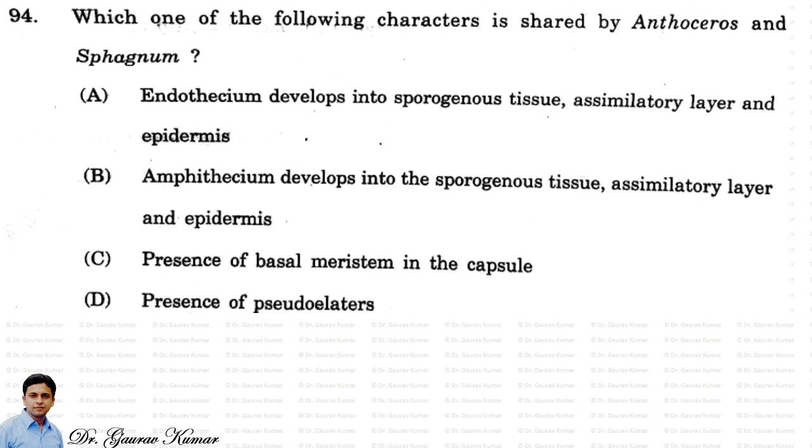Which one of the following characters is shared by Anthoceros and Sphagnum? So the answer is B. This is a common fact kind of statement that both Anthoceros and Sphagnum have an amphithecium that develops into the sporogenous tissue, assimilatory layer, and epidermis. So the option B is correct. This is a very usual question.